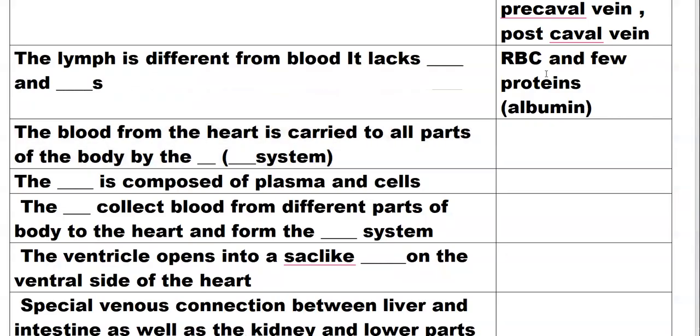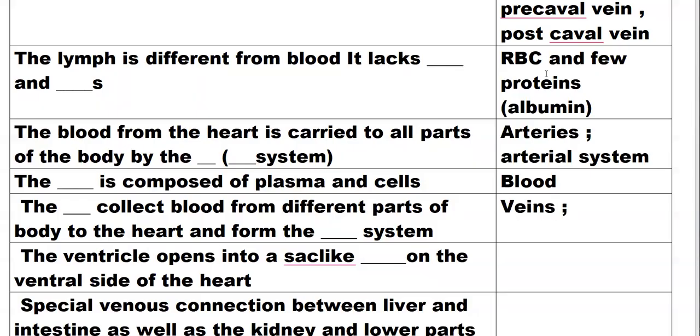Blood from the heart is carried to all parts of the body by arteries. We call the system the arterial system. Blood is composed of plasma and blood cells. Veins collect blood from the different parts of the body to the heart and form the venous system.